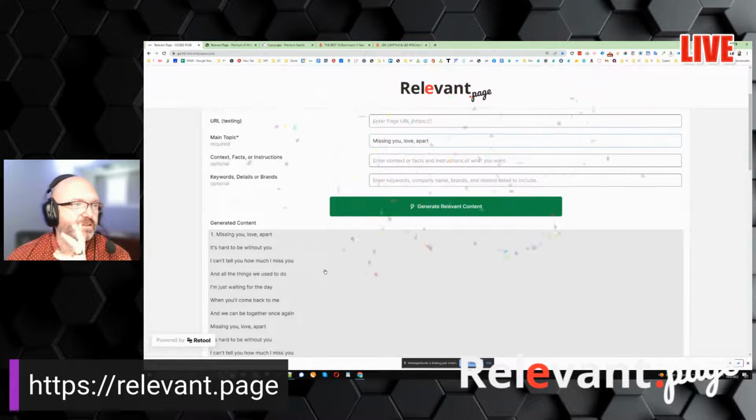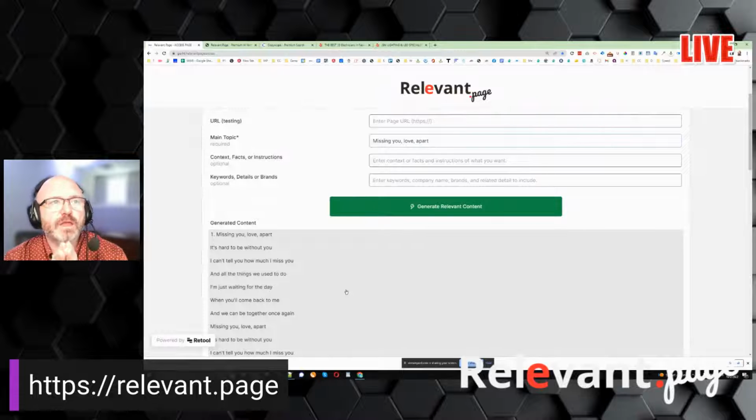And here's the way I would use this. If I was writing song lyrics or writing poetry or something like that, I would use this tool like a calculator, right? To assist you, but you have to kind of understand the math yourself, right? So if you use this as a calculator, it's going to generate some sentences and phrases that I can use to write some kind of masterpiece, either help me with a chapter of a book I'm writing, or a poem, or a lyric. Now, I don't think it's a good idea, and I'm not endorsing anybody just taking this from here and putting it out and saying, here's my work, right?